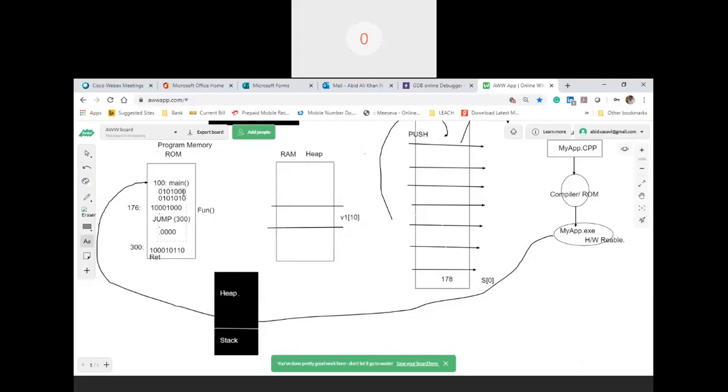So where is the program? The program is in ROM. So this program, step by step, will start executing. What is it executing? Machine level instructions. In which language is it coded? It has to be coded in binary. As a part of those instructions, if there is a need to jump to some other address, because of so-called functions in your user-defined language, which the machine could have translated to something else, that means it has to do a context switch.